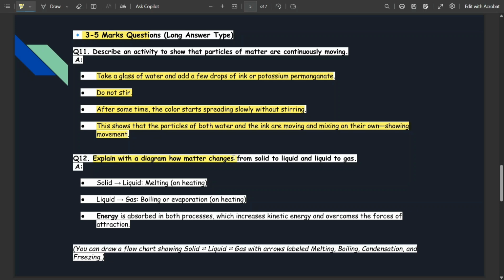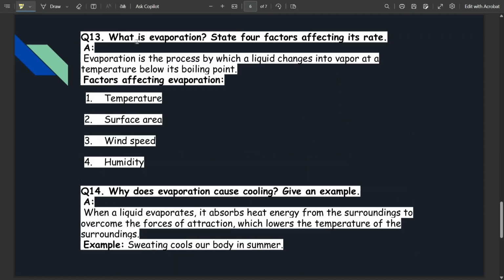So हमारा question number 12, explain with diagram how matter changes from solid to liquid and liquid to gas. So solid to liquid through melting on heating, liquid to gas by boiling or evaporation on heating. Energy is absorbed in both the processes, which increases kinetic energy and overcomes the force of attraction. You can draw a flow chart showing solid to liquid and liquid to gas, with arrows labeled melting, boiling, condensation, and freezing. So you can show that.